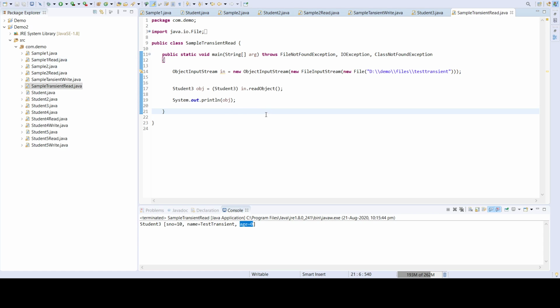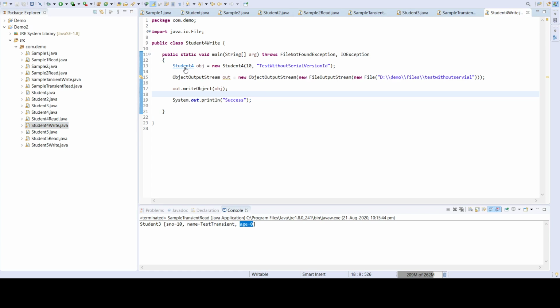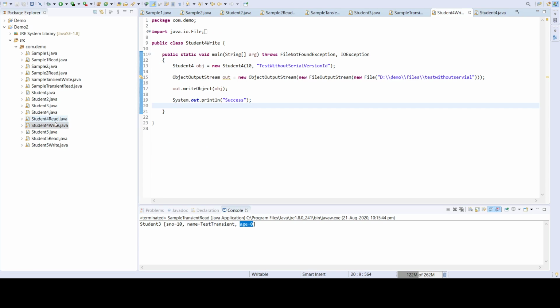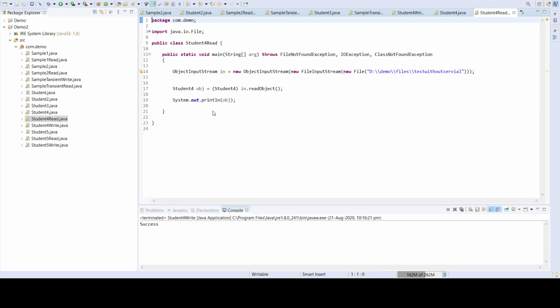The next thing is the important point about security. For example, I have an object implementing serializable, and I have a writer class and a reader class. First I'm just executing this. The writer is working.